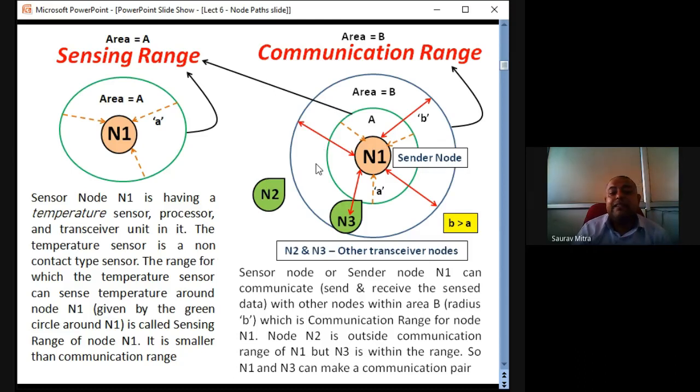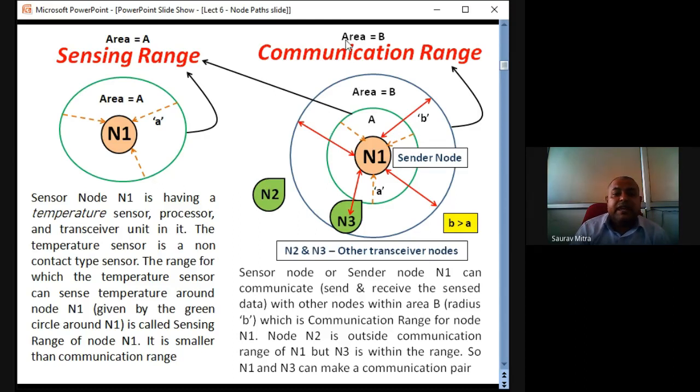So you can check that N3 is another sensor node which is within the communication range, the blue area. So N1 and N3 can communicate and exchange data with each other. But N2 is another sensor node which is outside the communication range of node N1. Hence, there is no data transmission between N1 and N2. So here is the communication range.